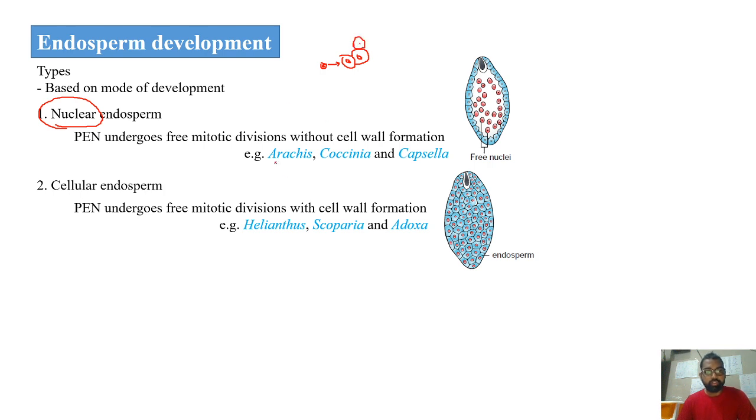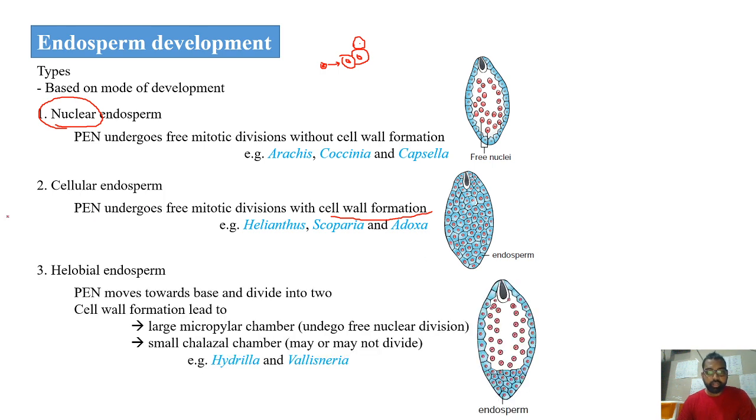So there is always cell wall formation following the mitotic divisions in the nuclei. So the primary endospermic nucleus undergoes free mitotic divisions with cell wall formation here. That's why you can see the difference. These are all free nuclei, but here you can see the cells. This you can see in Helianthus, Scoparia, Adoxa. In these plants, you can see this.